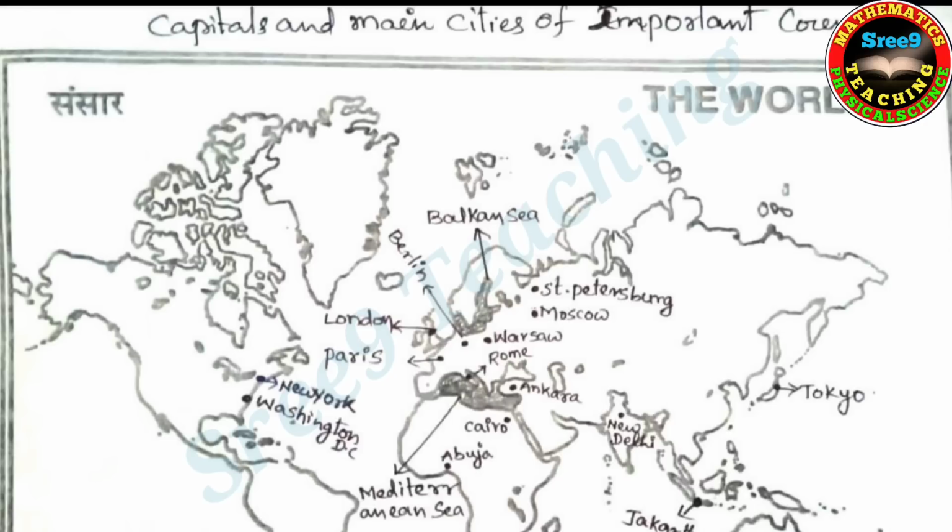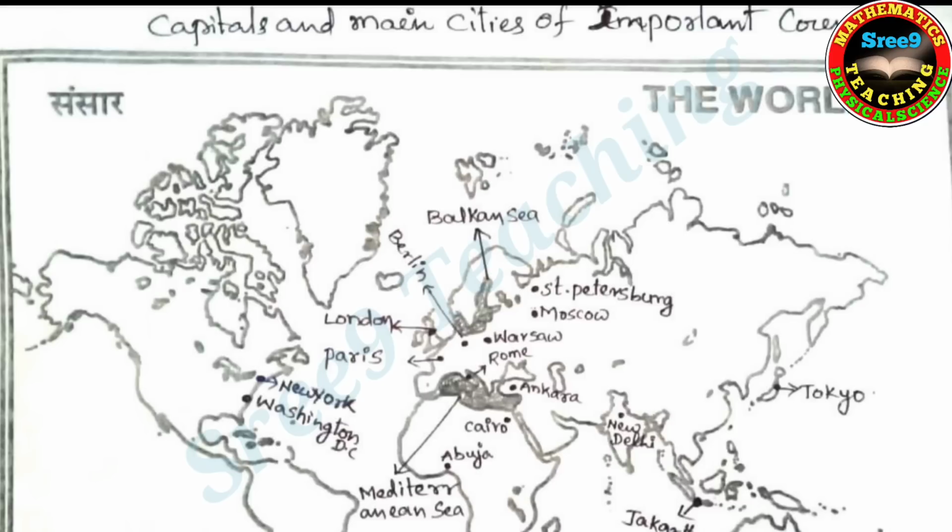London. Paris is the capital city of France. Berlin is the capital city of Germany. Balkan Sea. St. Petersburg, Moscow, which is the capital city of Russia. Warsaw, important city. Rome is the capital of Italy, and Ankara is the main city.